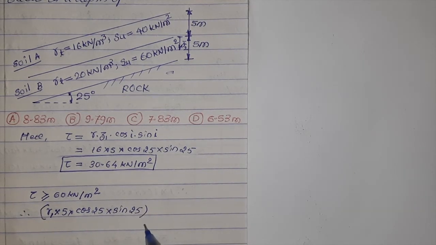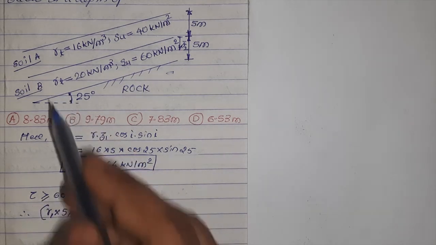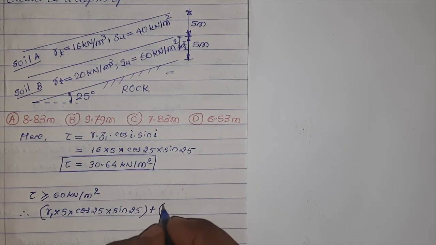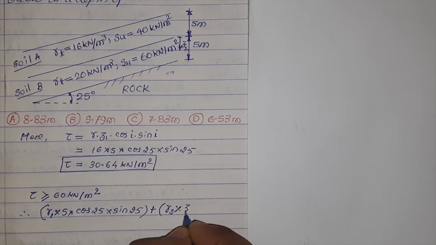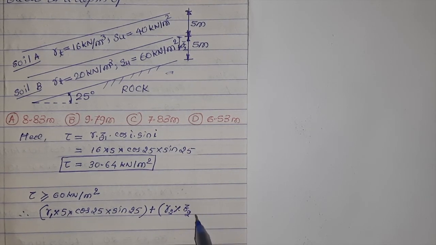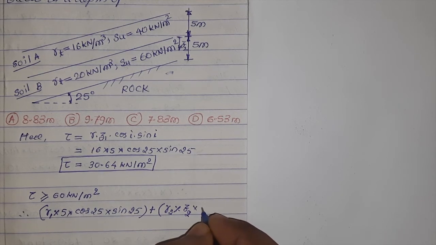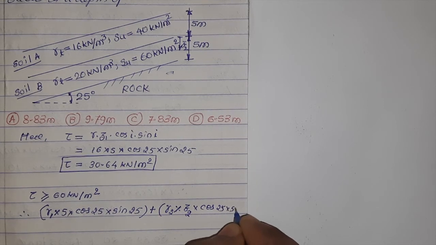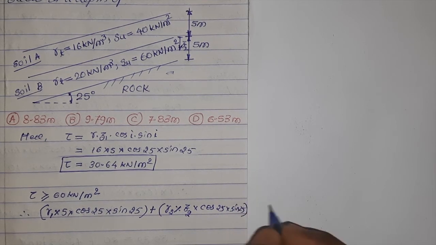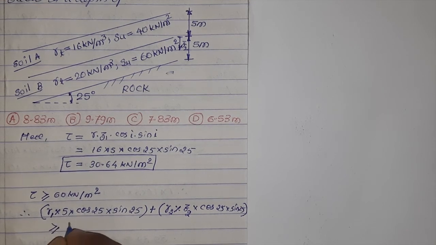This is the shear stress due to soil A. Plus, we have soil type B, for which gamma 2 multiplied by Z2 multiplied by cos 25 sin 25, and this should be greater than or equal to 60 kilonewton per meter square.